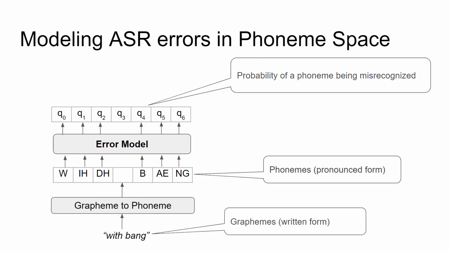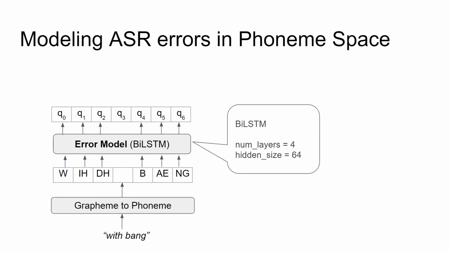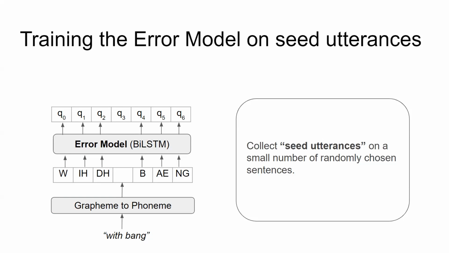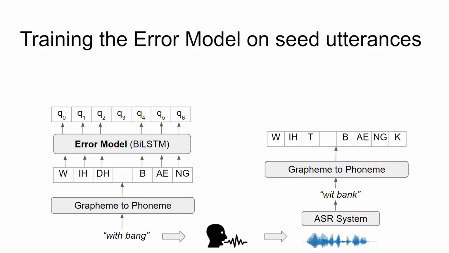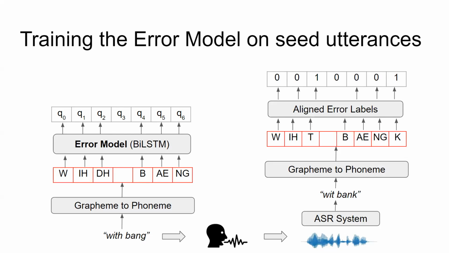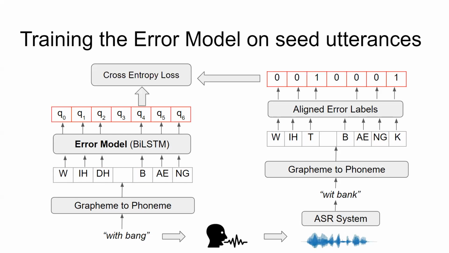The error model is composed of a simple bi-LSTM network trained for the task of labeling each phoneme as being misrecognized or not. To train the error model, we first record speaker utterances for a small seed set of randomly chosen sentences. We then invoke the ASR to generate the transcripts for these seed utterances. Now, using the edit distance or Levenshtein's algorithm, we align the ASR-generated transcripts with the goal transcripts in the phoneme space. The alignments are then utilized to obtain the target labels for training the error model.